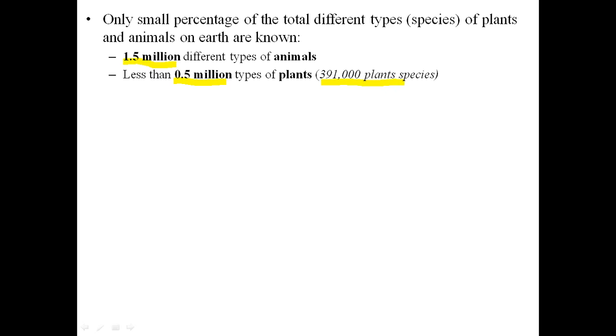However, there are more than these numbers which are still not reported. So only a small percentage of the total types of plants are known till date. So we still have to explore more plants, more animals and their types and their species. We still don't know how many are unidentified.